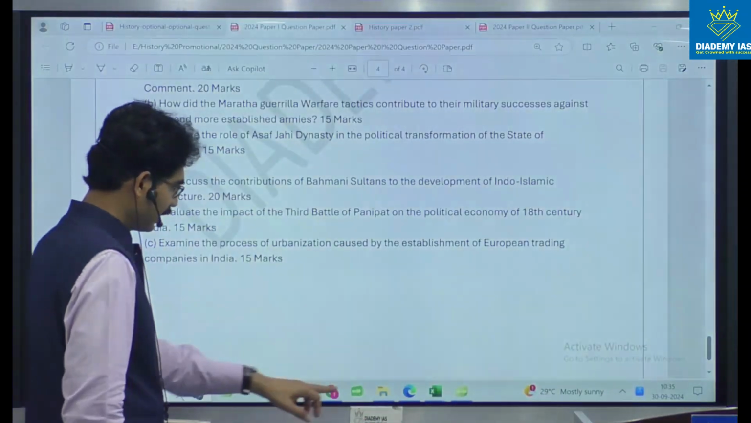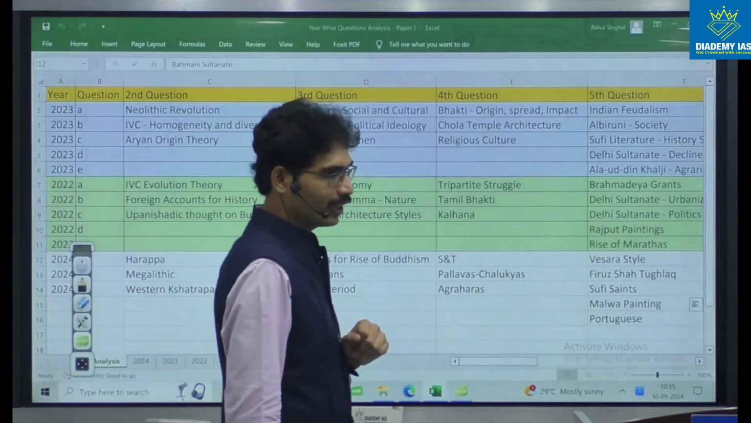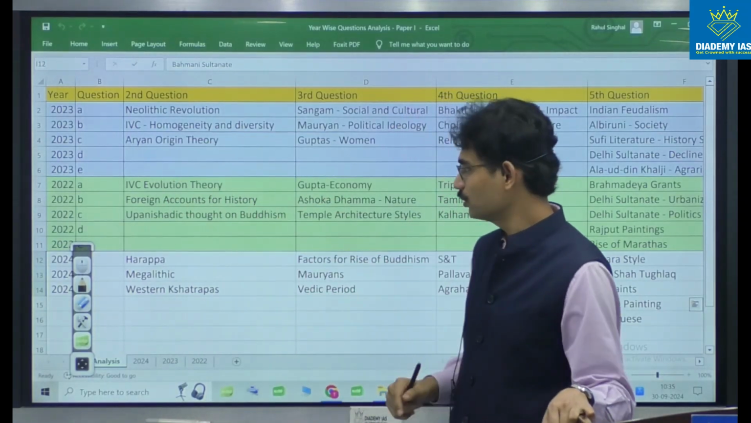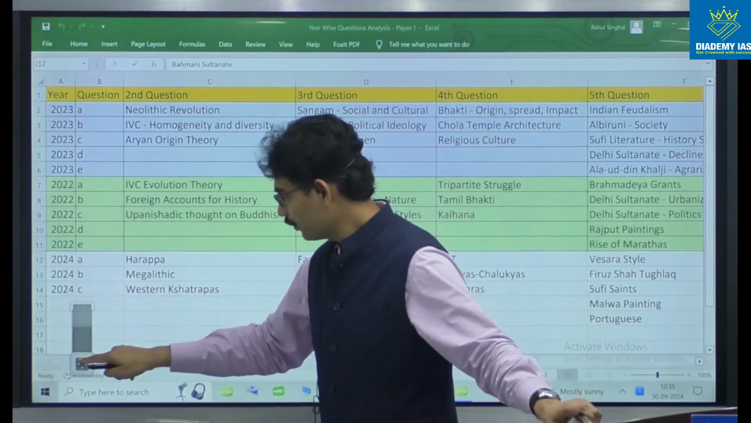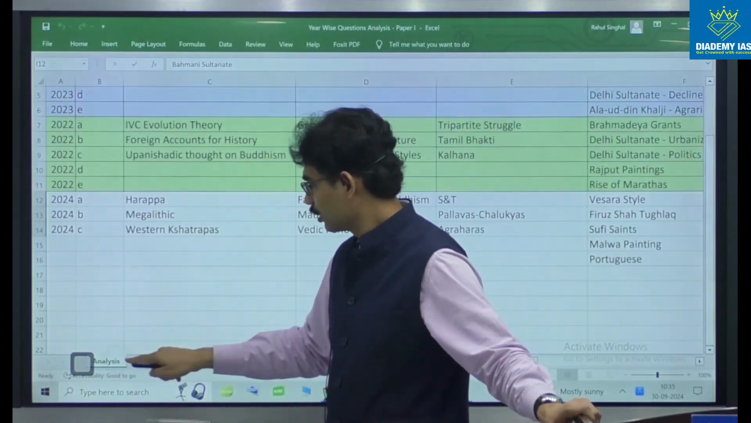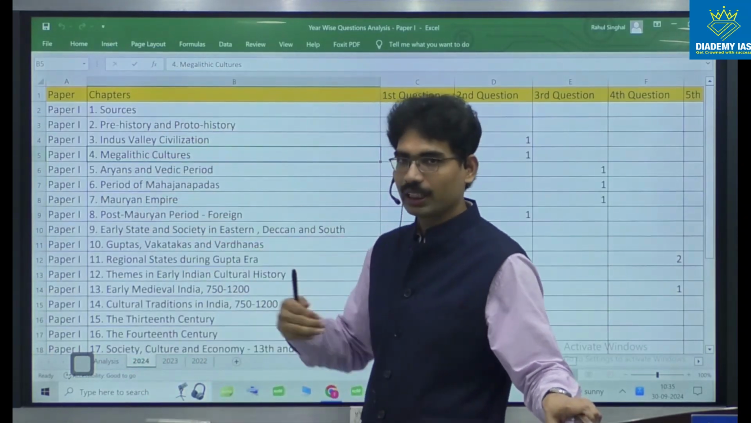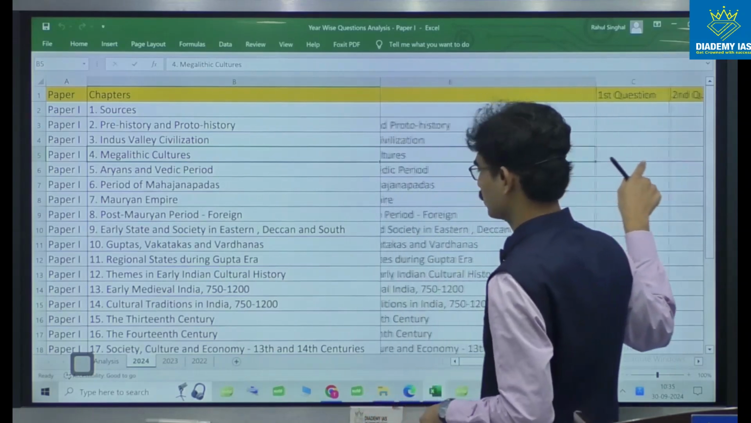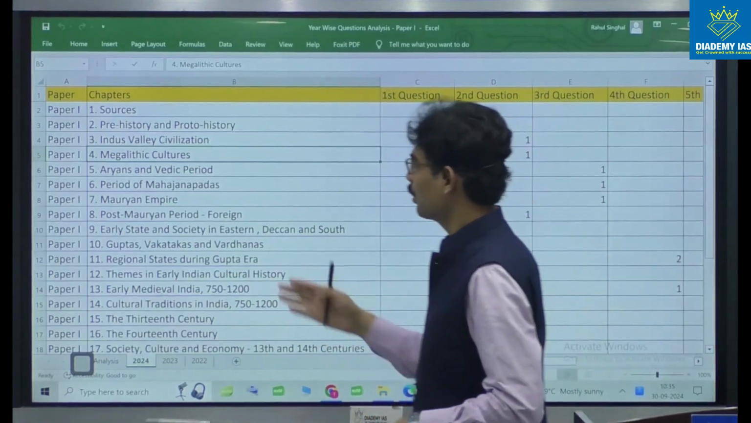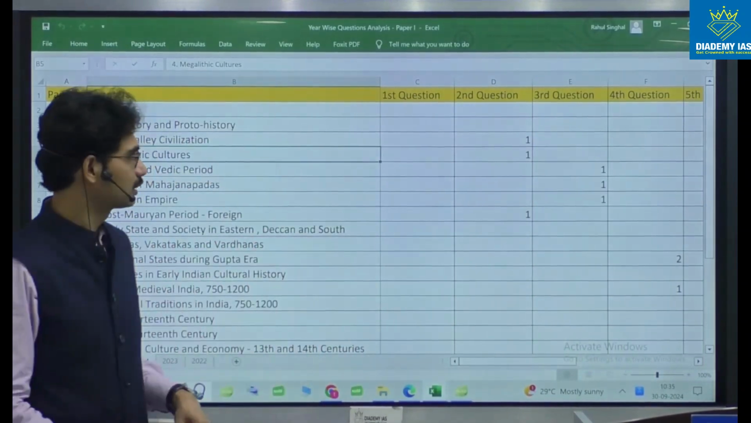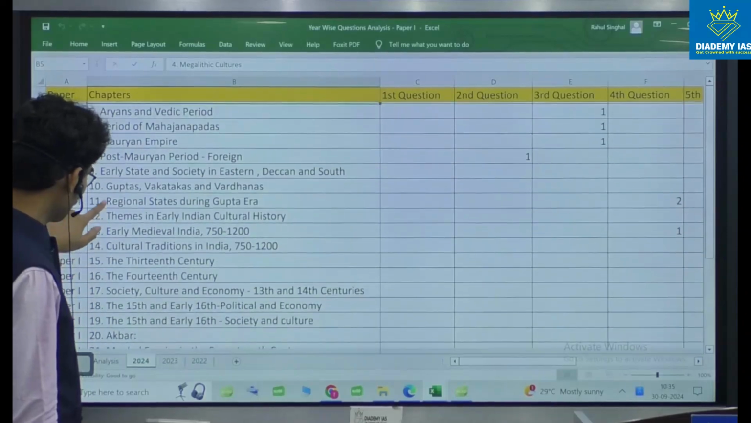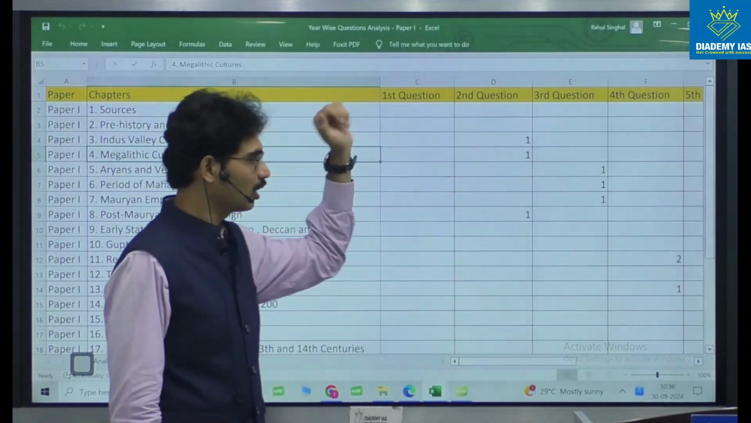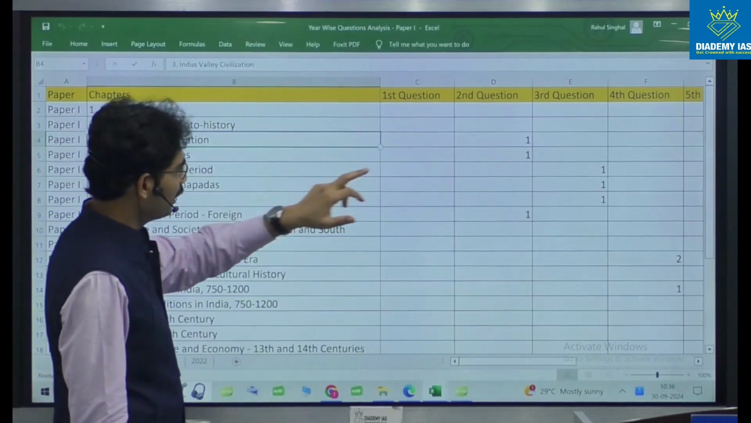One more aspect which we can understand: if we analyze, and this kind of analysis we have done previously for 23 also, 22 also, in which unit of the syllabus questions are asked in combination. Here you see this. This is about paper 1, all the units: 1, 2, 3 and so on. Total 24 units are there. First question is map, and from second question onwards we can see the combination, you observe this.